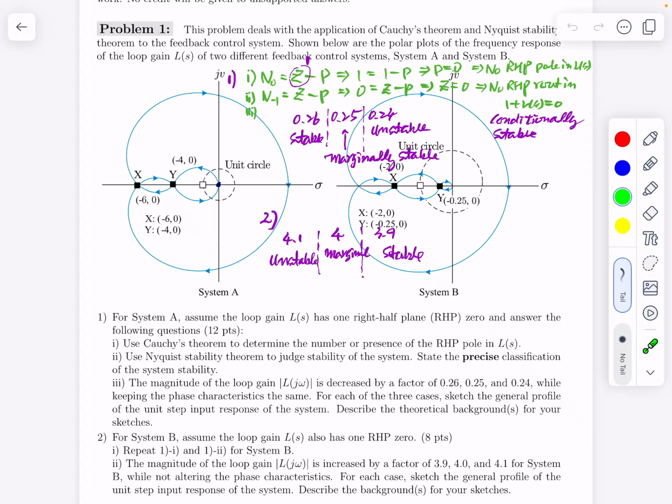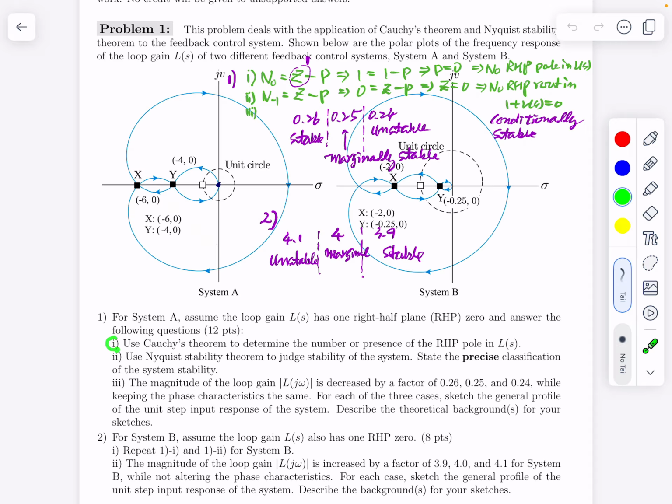So this system is a conditionally stable system, and always a conditionally stable system becomes unstable when the magnitude of the loop gain is reduced. Take a look at this line segment. If the loop gain magnitude is reduced, this line segment will be something like this, encircling this critical point. Then the system becomes unstable. That is the definition of a conditionally stable system.